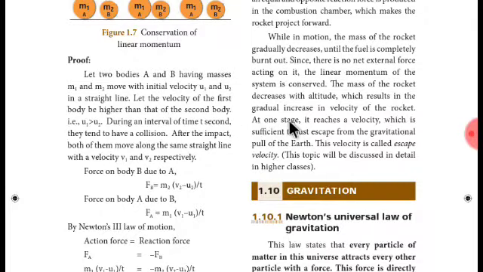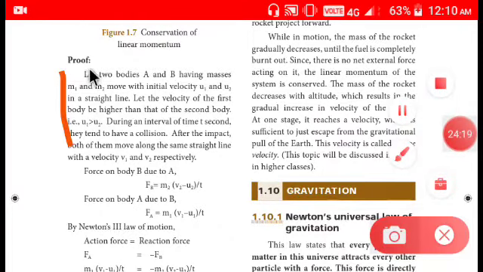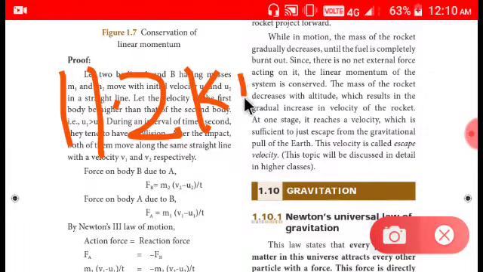At one stage the rocket reaches a velocity which is sufficient to just escape from the gravitational pull of the earth. You know something interesting? A rocket needs 11.2 kilometer per second. If a rocket travels 11.2 kilometers in 1 second, then it can escape from the gravitational pull of the earth.